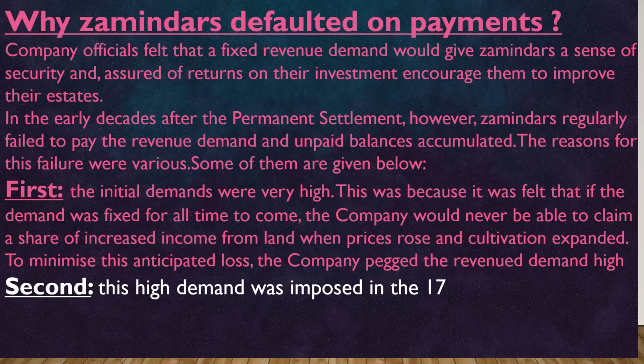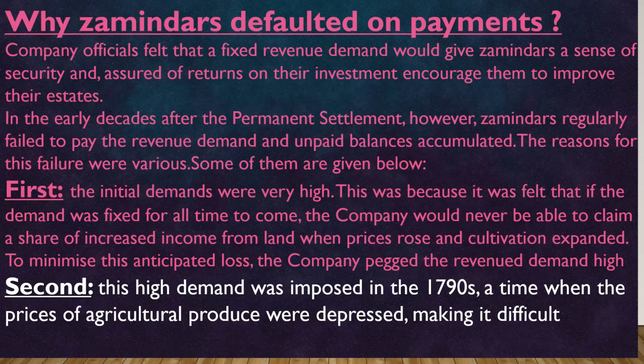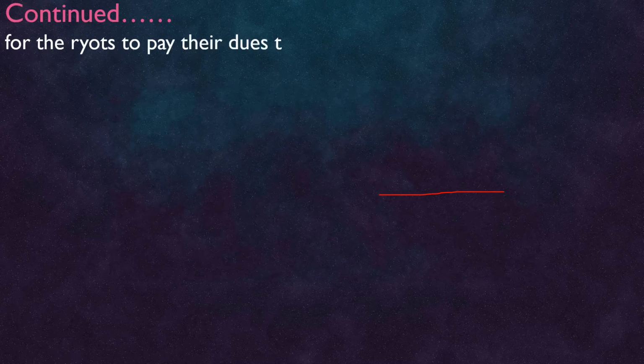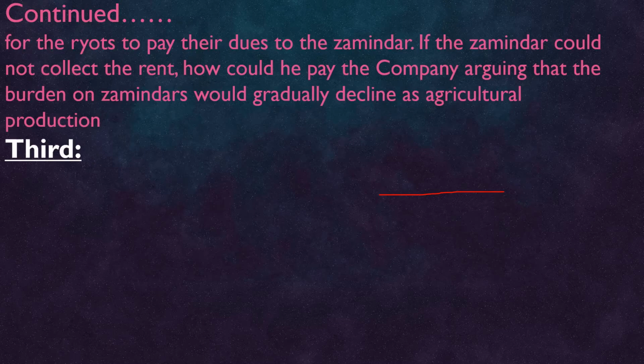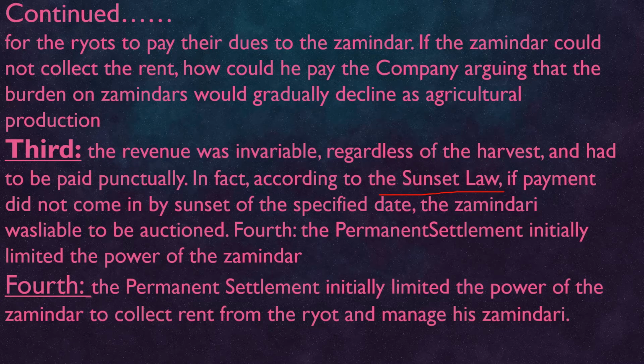The second important reason is that this demand was imposed in the 1790s, a time when the prices of agricultural produce were depressed, making it difficult for the ryots to pay their dues to the Jamindar. If the Jamindar could not collect this rent, how could he pay the company? Arguing that the burden on Jamindars would gradually decline as agricultural production increased.